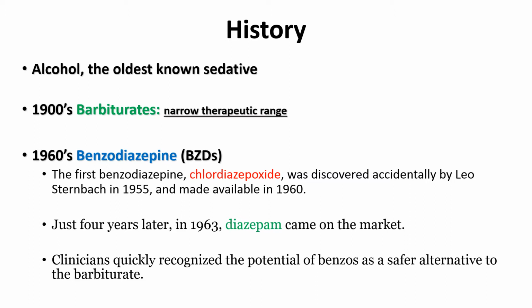Now in the 1960s, benzodiazepines were discovered. They were discovered quite accidentally. In 1963, diazepam came on the market, and it is still being used. And why barbiturates are not preferred much, and why benzodiazepines are preferred more compared to barbiturates will be the focus of this particular lecture.